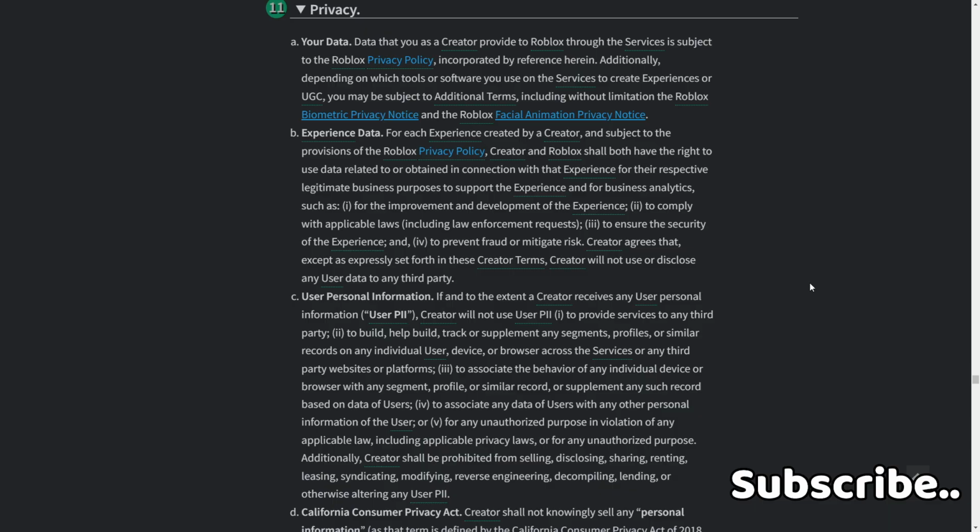Creator and Roblox shall both have the right to use the data related to or obtained in connection with that experience for their respective legitimate business purposes to support the experiences and for business analytics, such as 1, for the improvement and development of the experience, 2, to comply with applicable laws, including law enforcement requests, 3, to ensure the security of the experience, and 4, to prevent fraud or mitigate risk. Creator agrees that except as expressly set forth in these creator terms, creator will not use or disclose any user data to any third party.